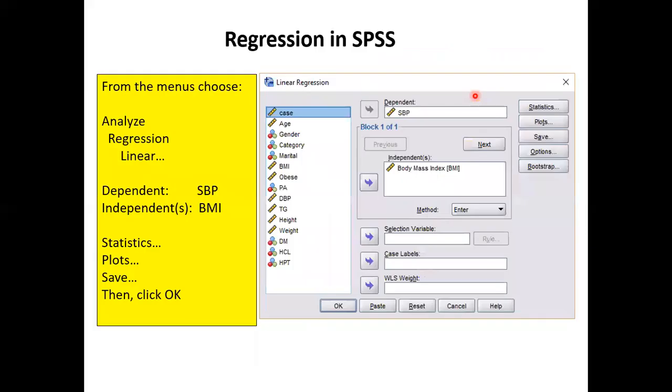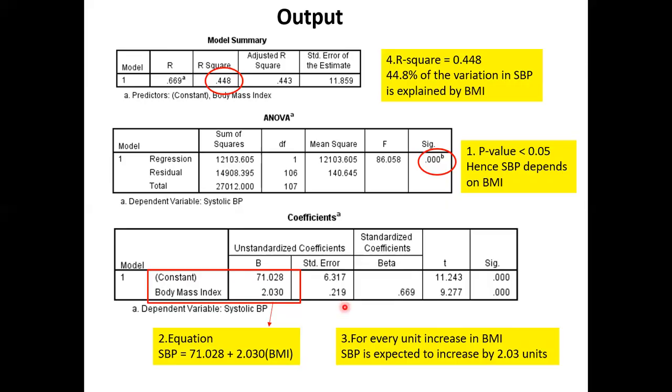So from this click button, just bring SBP, BMI, click OK. And we have these results. We can write at least about half a page. Questions?